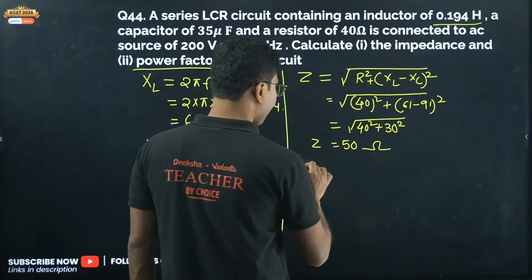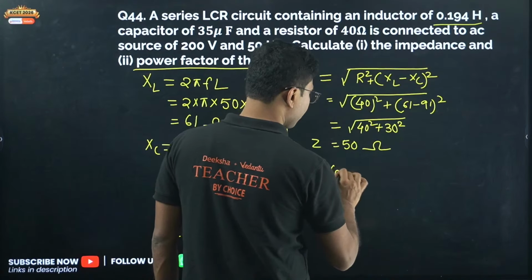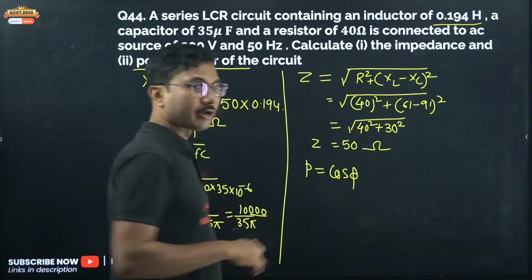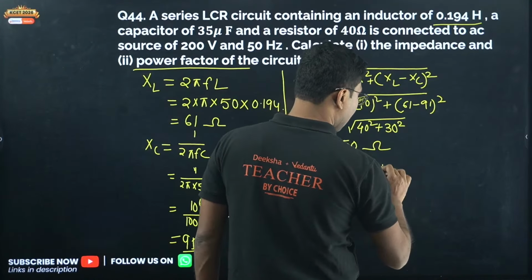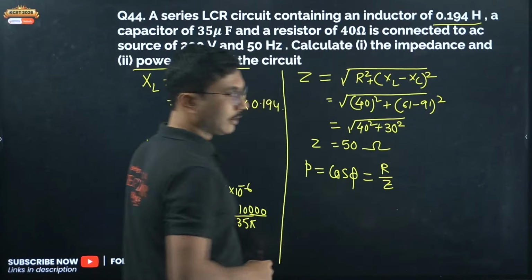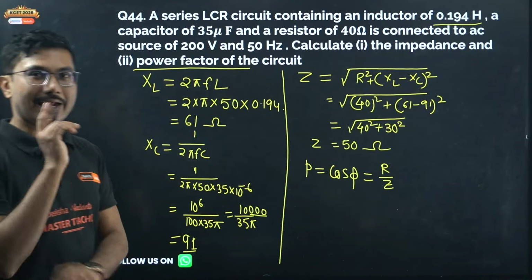Now what about power factor? Power factor is given by cos phi, not tan phi or tan inverse phi, and cos phi is given by R divided by Z. This is the direct formula. R divided by Z is the direct formula.